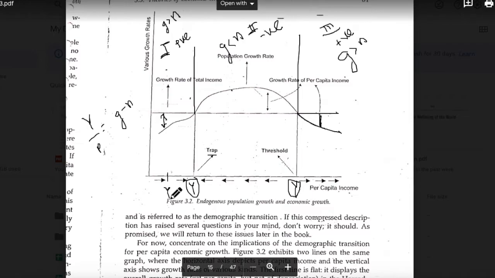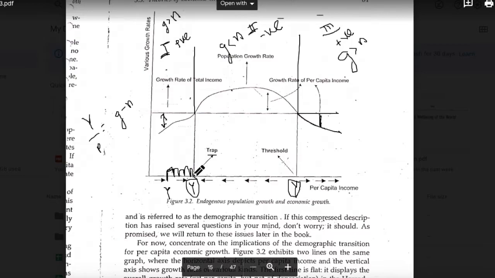You notice that at this level of income, the growth rate of per capita income is positive, meaning that with each passing time period, your per capita income should increase. So if initially you begin from this point, since the growth rate is positive, in the next time period it will increase, say to this point. Then again the growth rate is positive, so it will keep on increasing till you move to this point of trap.